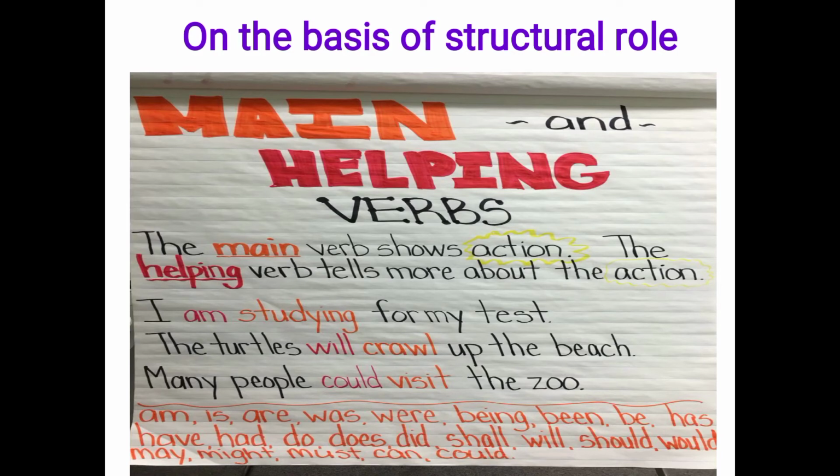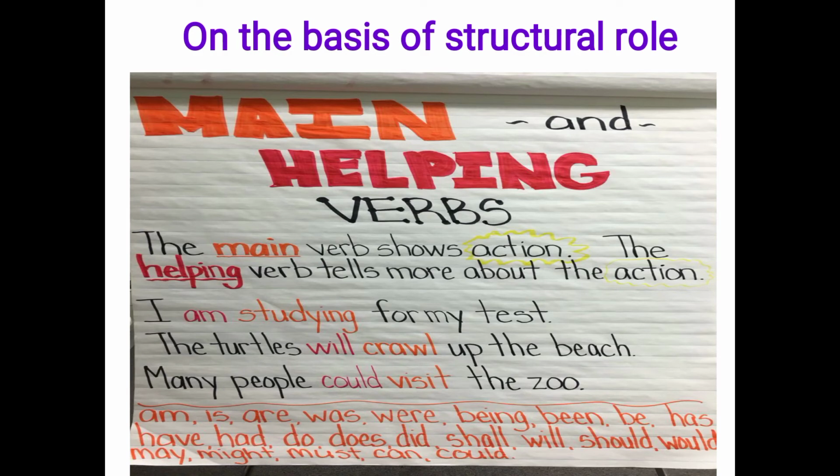If you use is, am, are, so it shows present time. If you use was, were, so it shows the past time. If you use has, have, had, so it shows that something is completed, means any work is completed, that shows the perfect thing. So in this way you can easily understand what are the different situations which can be shown by the helping verbs, and which are also called primary auxiliaries.